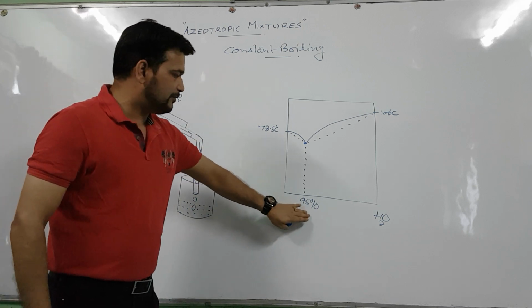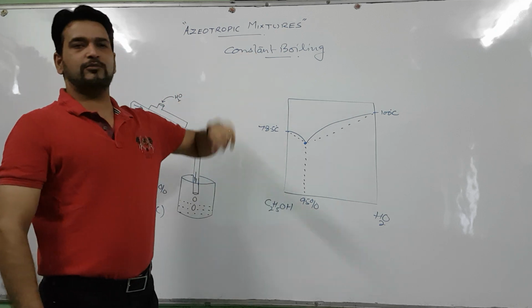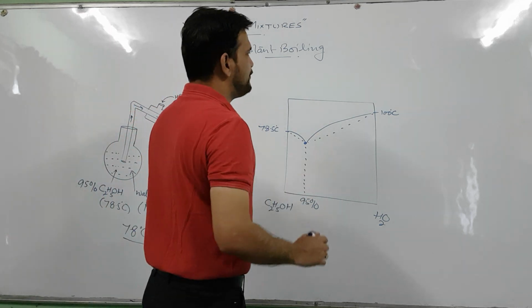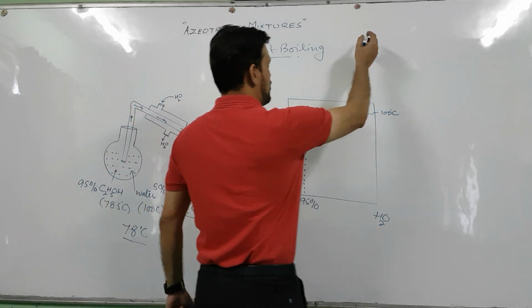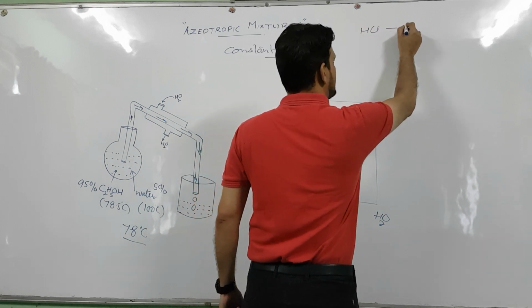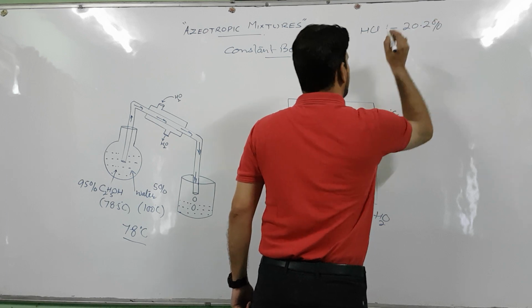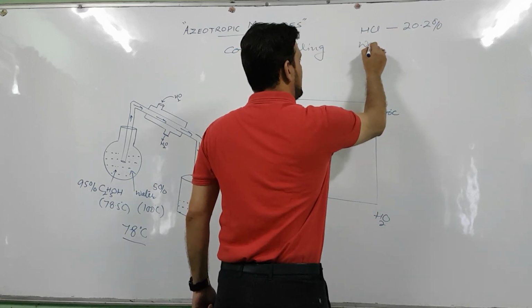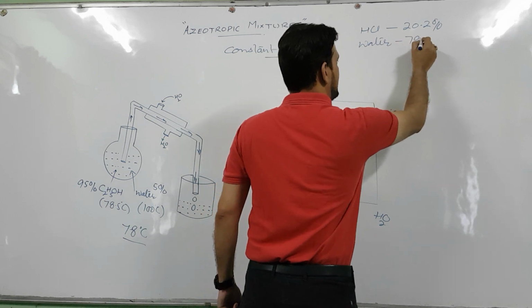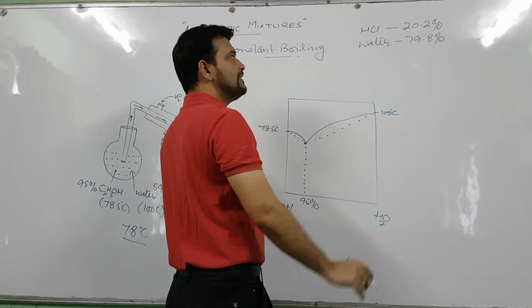And likewise we can easily understand maximum boiling azeotropes. The example of maximum boiling azeotrope is when HCl is 20.2% and water is 79.8%.